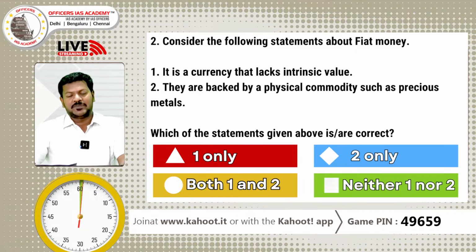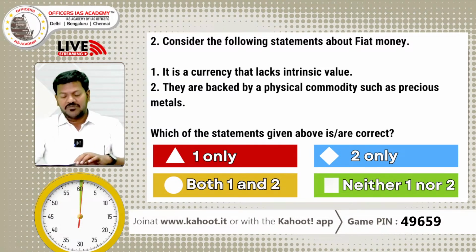They are just a piece of paper. Indian rupee, US dollar, euro, any currency for that matter, what we use today, the paper currency, that is nothing but a fiat currency because they don't have intrinsic value. Earlier days, during the ancient times, medieval times, we used to have gold coins, silver coins. Gold coins have their intrinsic value, but not these paper currencies. So these are called fiat money.